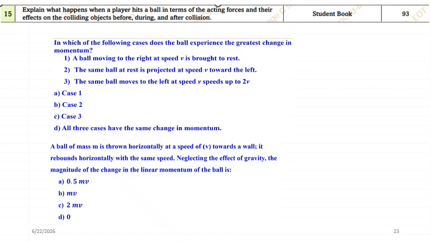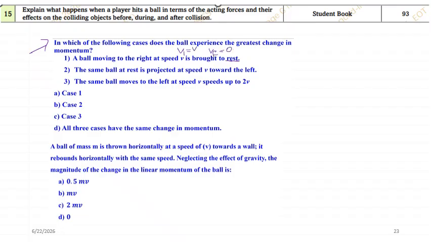Now let us go to the next situation. In which of the following cases does the ball experience the greater change in momentum? We have three cases. A ball moving to the right at a speed of v and brought to rest. So the initial velocity is v and the final velocity over here is 0.